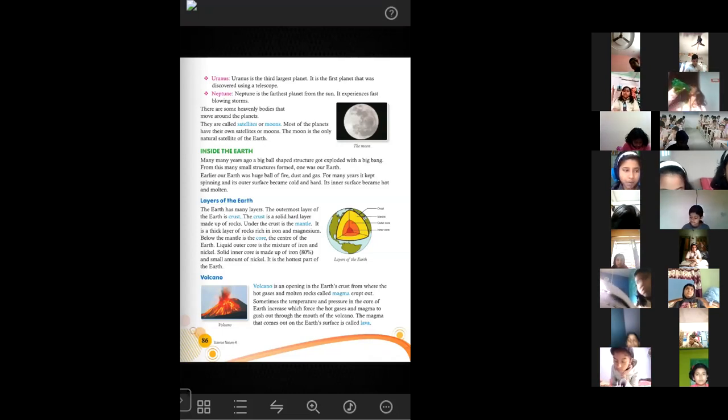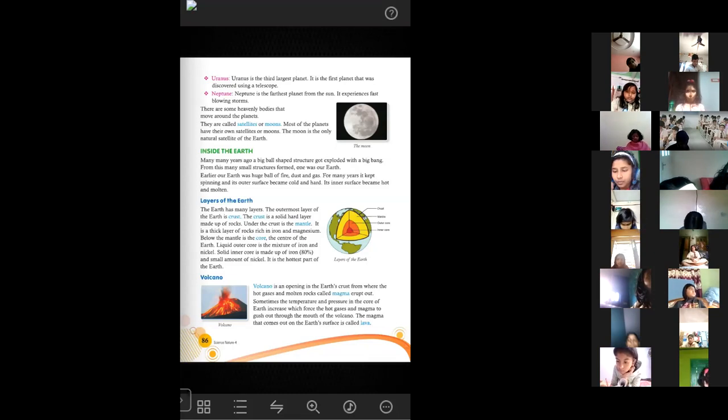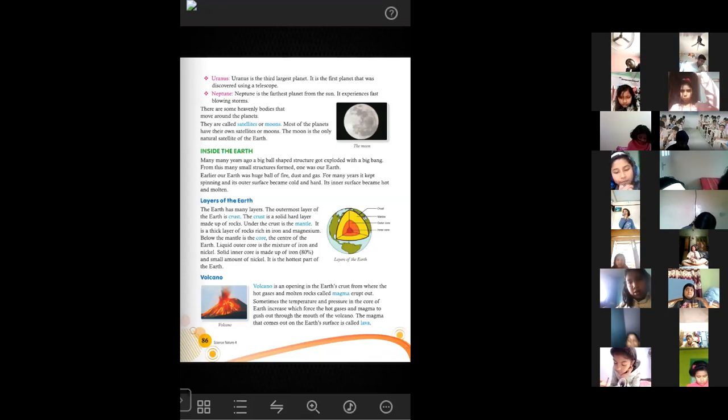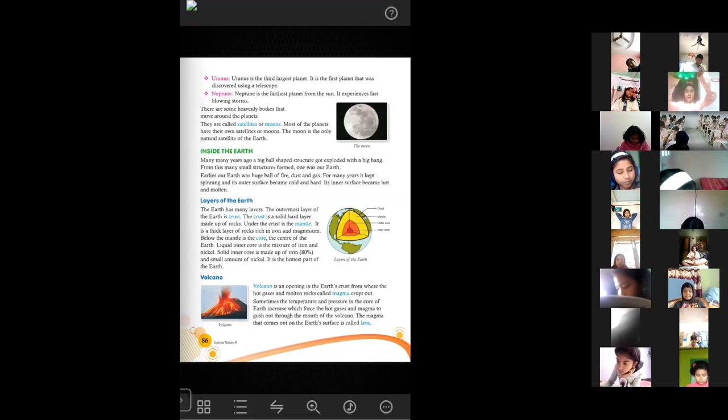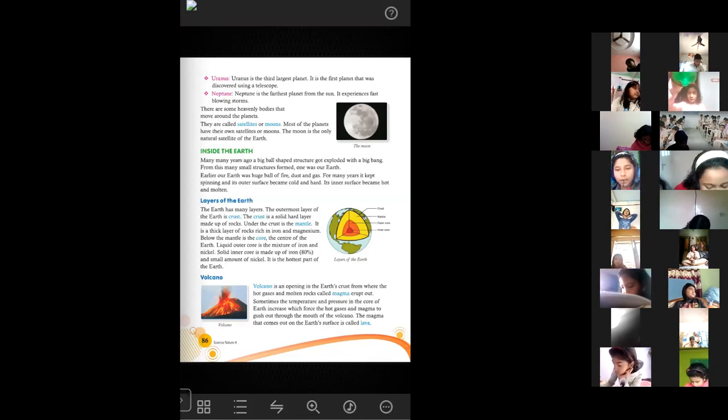So this is how, when the molten rock is under the earth's crust level, that means under the ground, it is called magma. But when it comes out through the volcano and turns into lava, and comes out of the earth's surface, then it will be called lava. So magma and lava are both the same, but when the molten rock is under the ground, it is called magma. When it comes out, it is called lava. Is it clear to all of you?